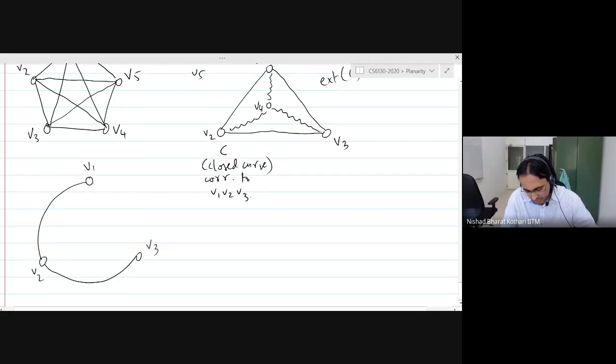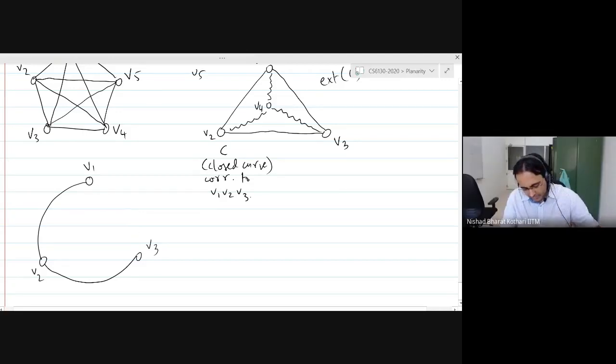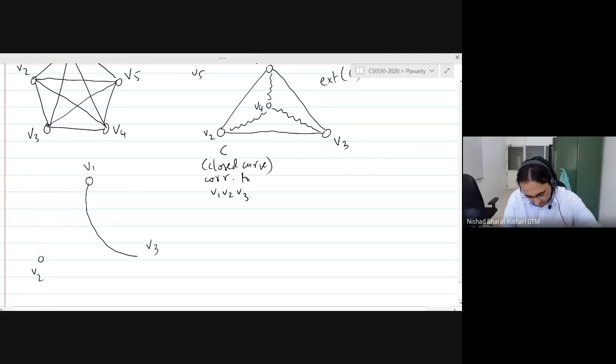No, a concave one. You want me to make it concave? All of them concave? Okay, so let's make all of them concave.